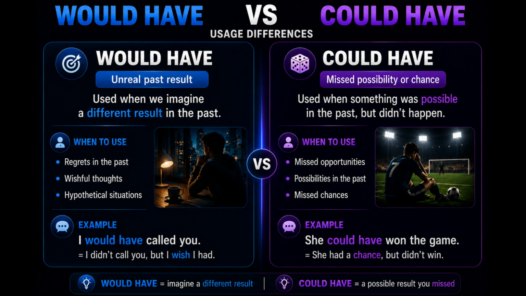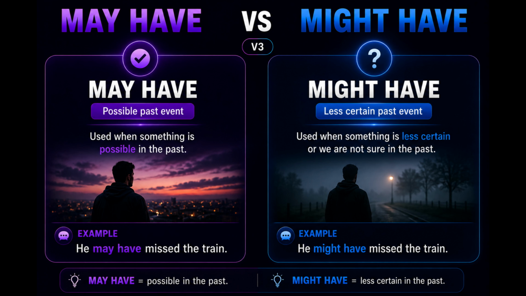May have and might have are both used to talk about possibilities in the past. We use may have when something seems possible in the past. Example, he may have missed the train. We use might have when we are less certain about something in the past. Example, he might have missed the train. May have sounds more possible. Might have sounds less certain.